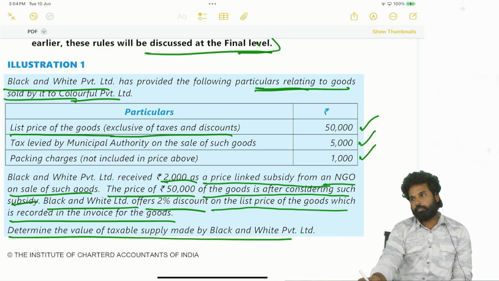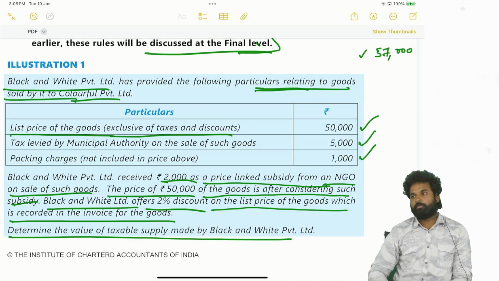$57,000. Okay, one answer is 57,000. Other answers? $57. 57. That is there as the answer in the next page. Right.